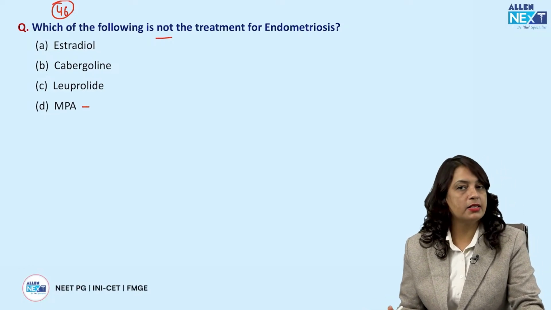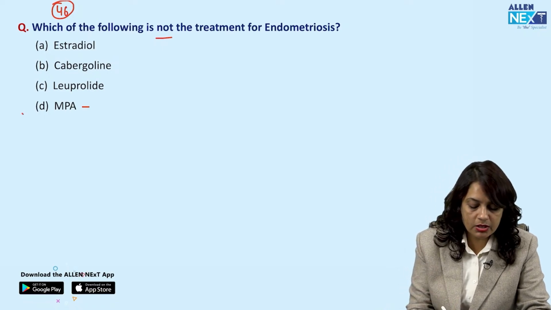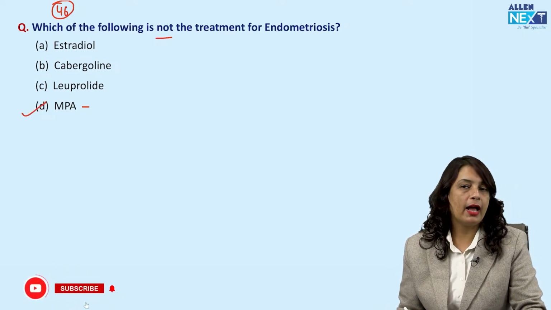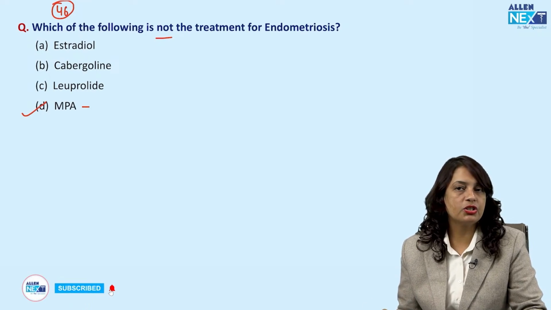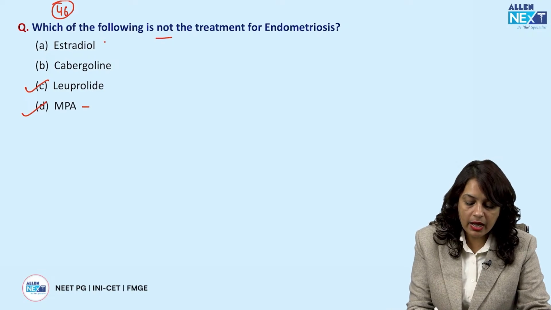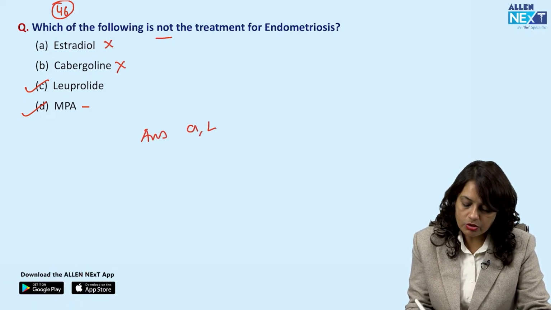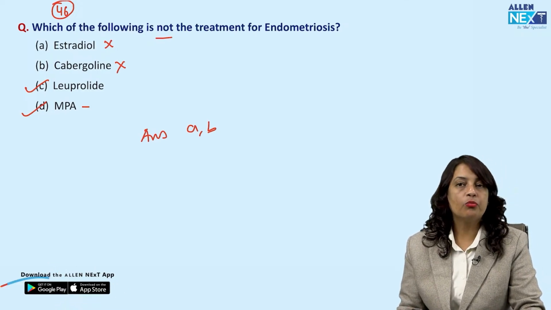Medroxyprogesterone acetate is given to treat the features of menorrhagia. So, this is given. Leuprolide acts as a GnRH analog. So, this is also recommended in endometriosis. Estradiol has got no role and cabergoline has got no role. So, the answer is A and B both.